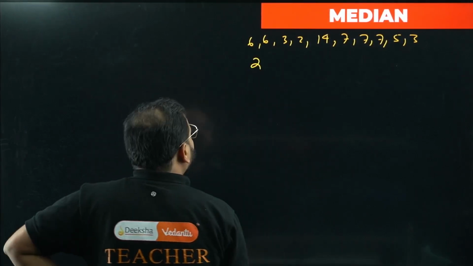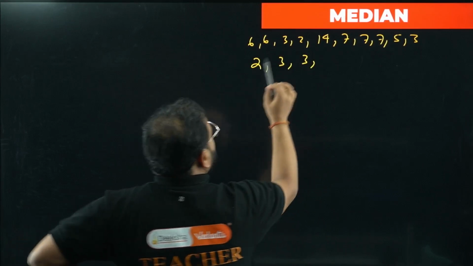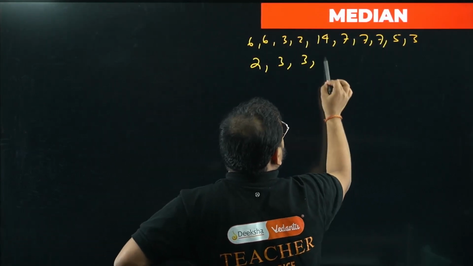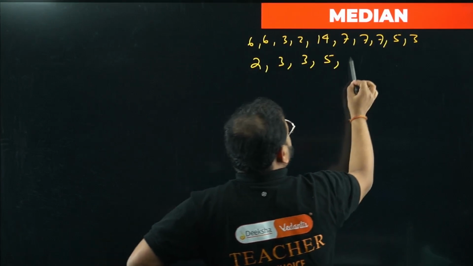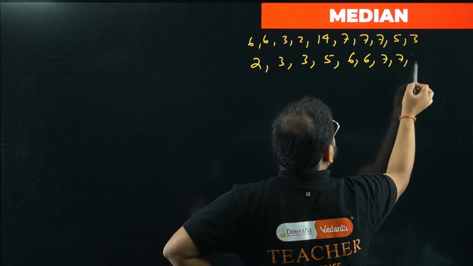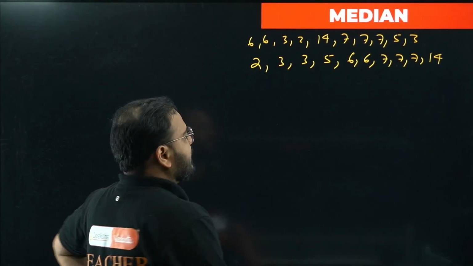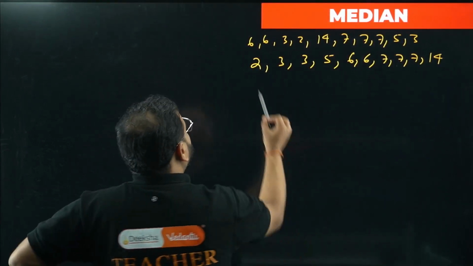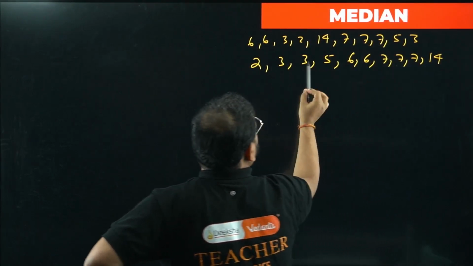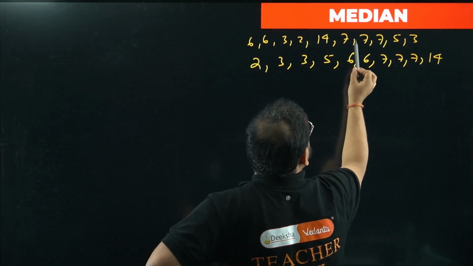So here, 2 comes first. Then I have 3 and 3. I have two 3s over here. Next comes 5. Then I have two 6s, so 6, 6. I have three 7s, so 7, 7 and 7. Lastly, we have 14. Now check the number of terms. So 1, 2, 3, 4, 5, 6, 7, 8, 9, 10. 2, 4, 6, 8, 10.